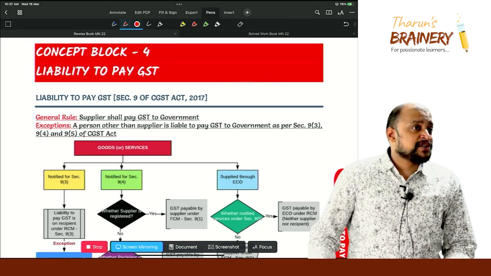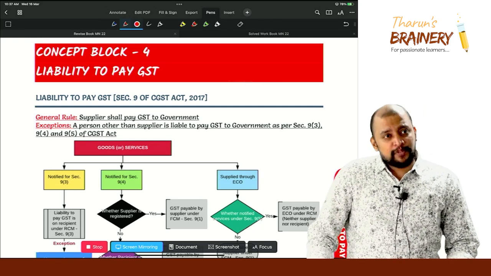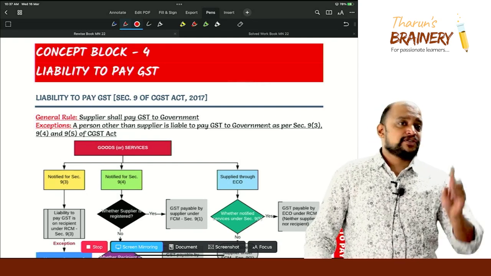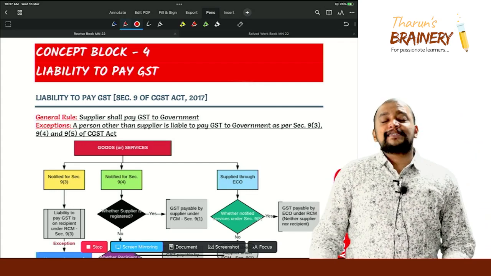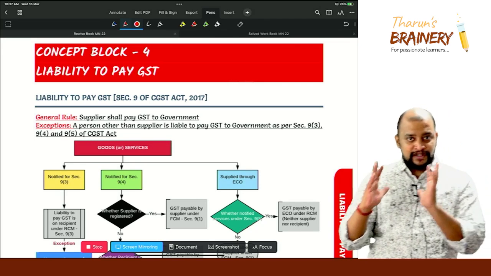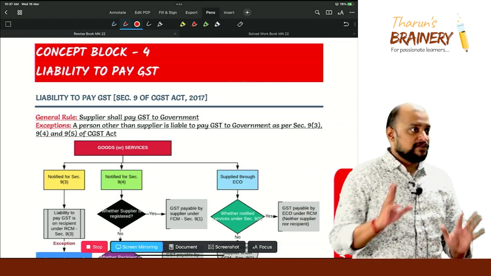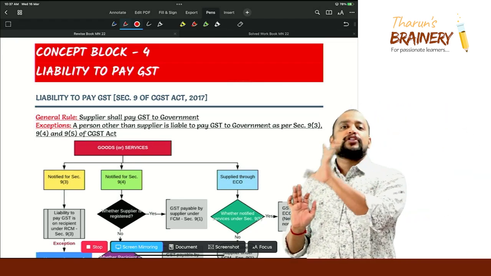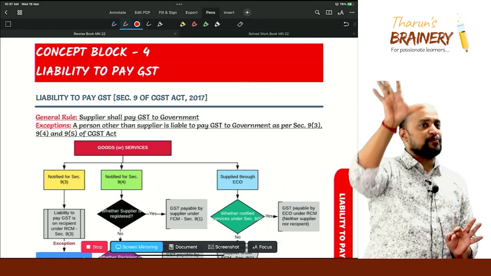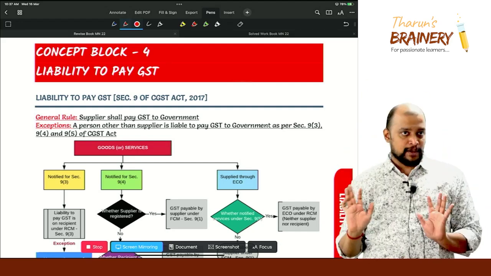Section 9 subsection 2 says that on petroleum products there is no GST until the time the GST Council decides. So that also we have discussed. 9 subsection 3, 9 subsection 4 and 9 subsection 5 is what we are going to discuss in this concept block. 3 subsections, 9.3, 9.4 and 9.5. So first we will try to understand what is this 9.3, 9.4 and 9.5. Please listen, I am just giving you a brief background about this.